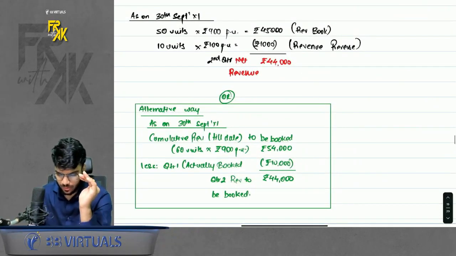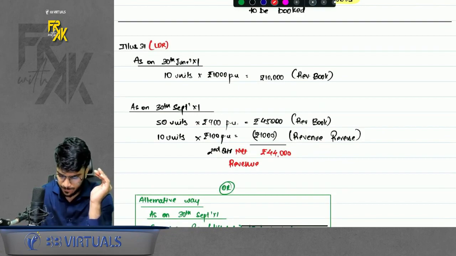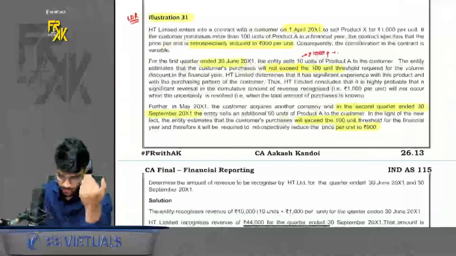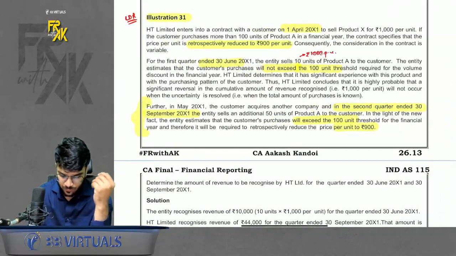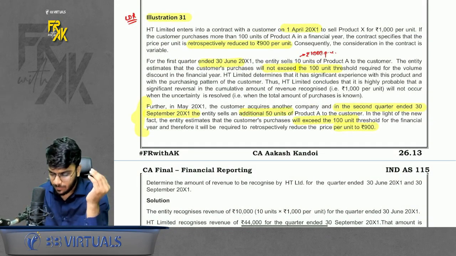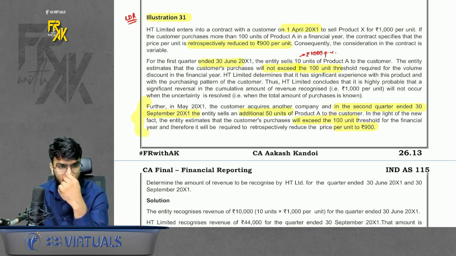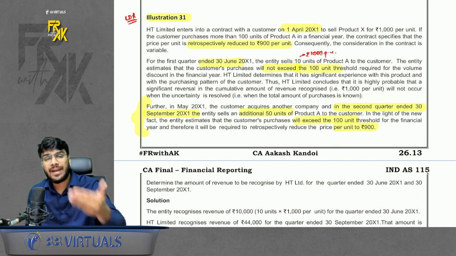So in the first quarter, we sold 10 units. We book the revenue as per 1000 rupees. Very good. Okay, no problems here. Now in the second quarter, what happened is the customer purchased an additional 50 units, and our estimate revised. Now we feel that we will be able to sell more than 100 units in the full year. So the price has to be reduced to 900 now.